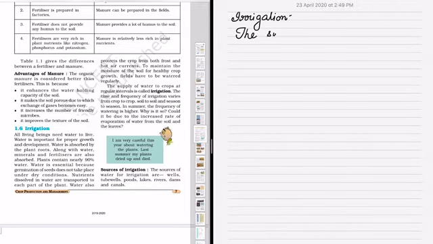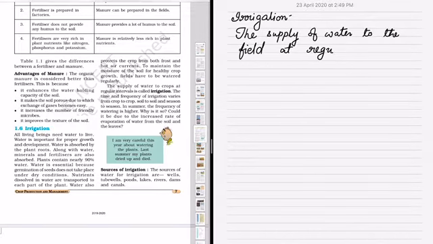Today we will read the third part of chapter 1, that is crop production and management. As we have grown the seeds, we have sown the seeds. Now we need to water the plants. For that, the process is called irrigation. Irrigation is the supply of water to the field at regular intervals.